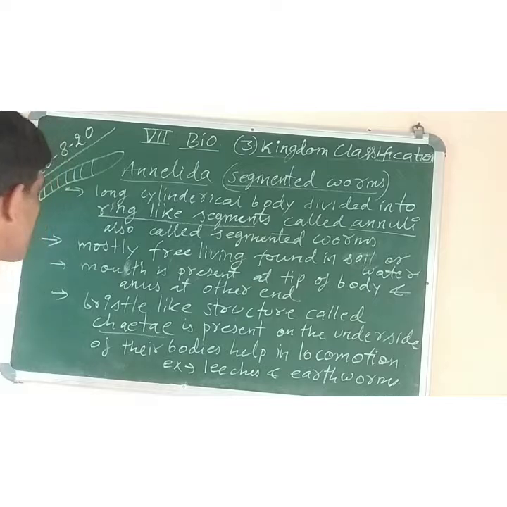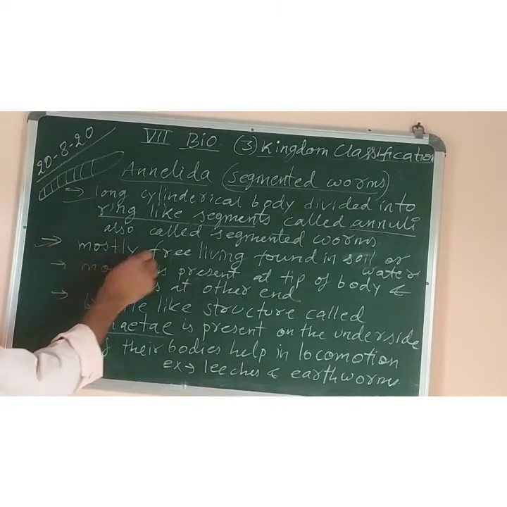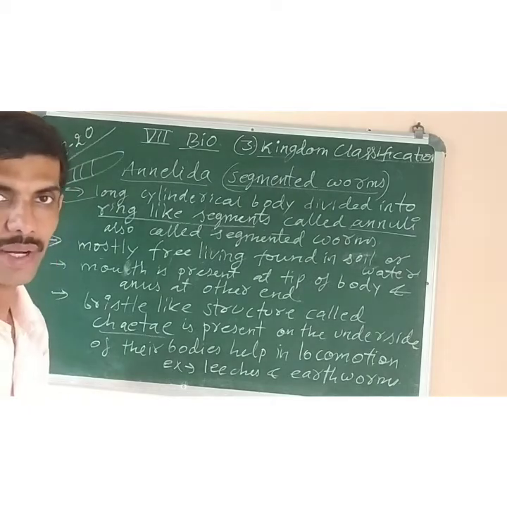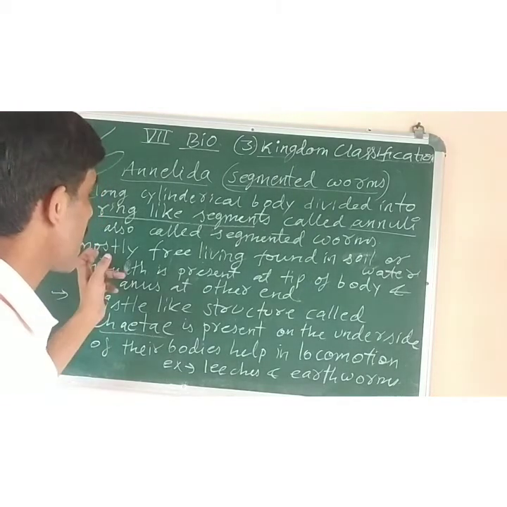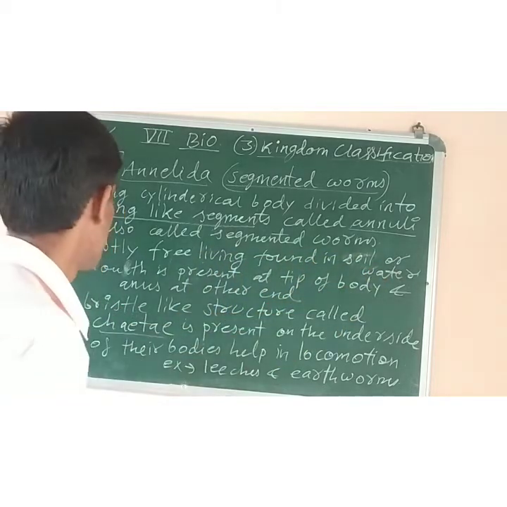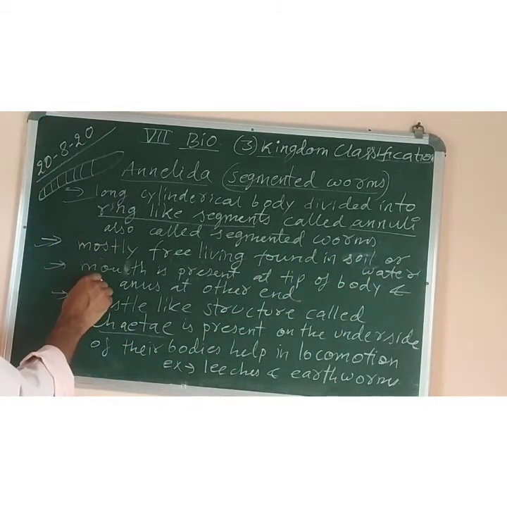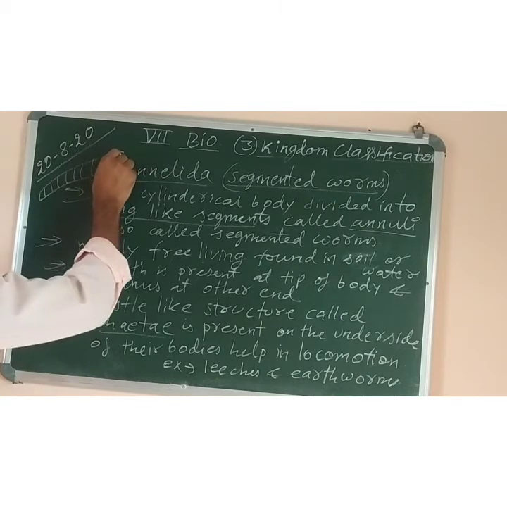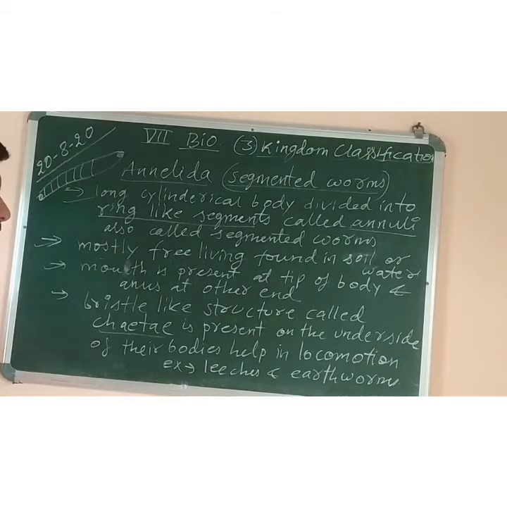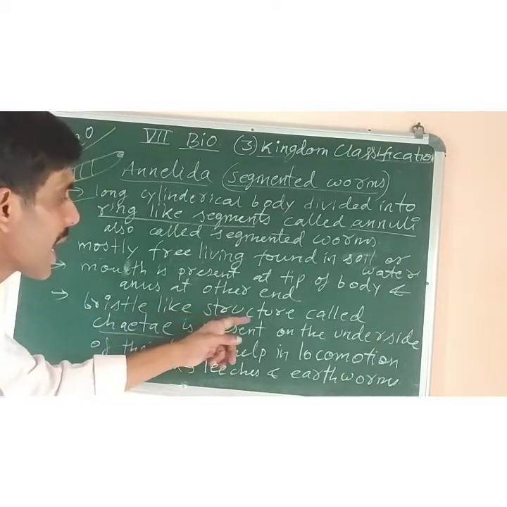Then next, the second point, they are mostly free living, means they are not attached to some substratum or to the ground. They are mostly free living and they are found in soil or water. Third one is the mouth is present at the tip, like suppose this is the tip of the body, then the mouth will be there, and the other end of the body will have the anus. And they have bristle-like structures.